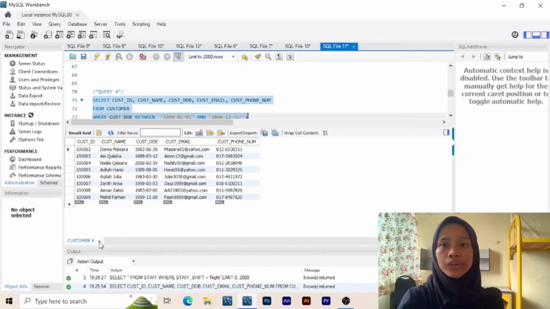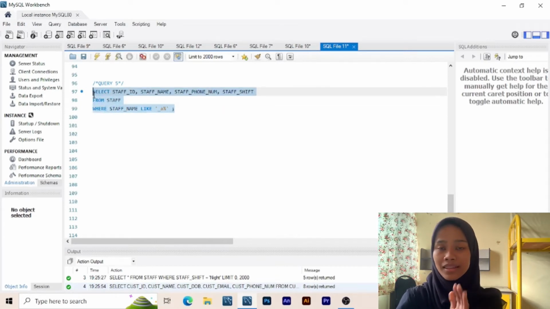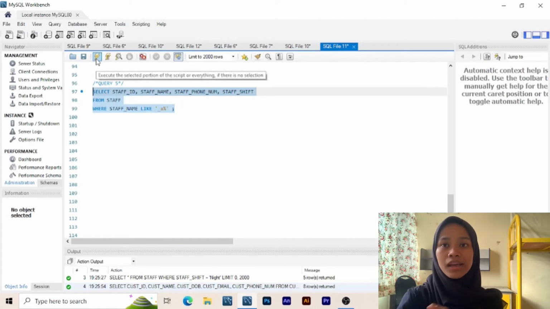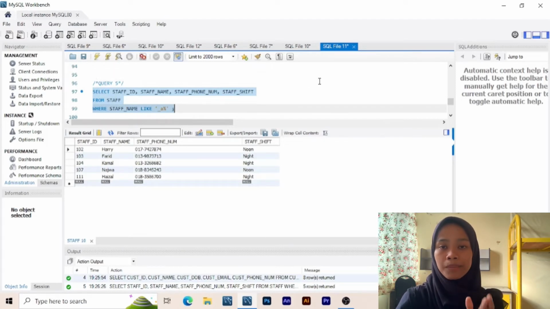So for query 5, list the staff name that begins with the letter A on the second letter. So our command is select staff ID, staff name, staff phone number, and staff shift from staff, where staff name like underscore A percentage. So this is the output.